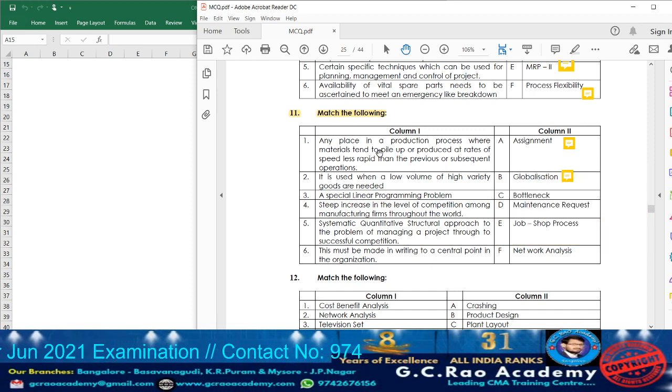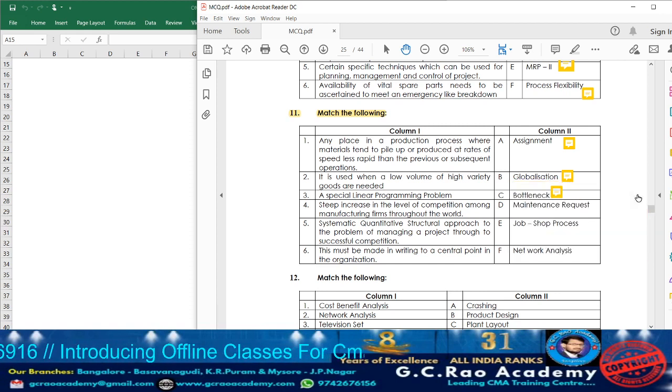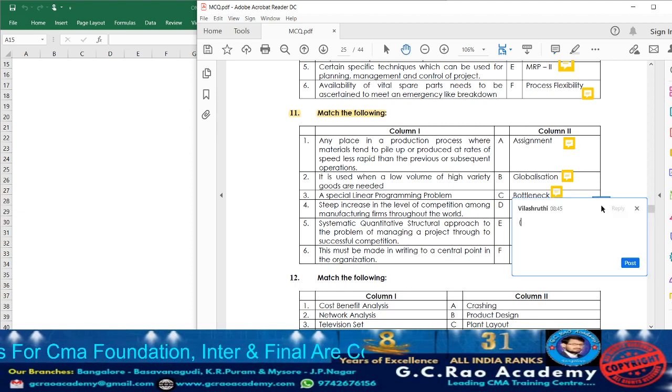Next, bottleneck. Any place in a production process where materials tend to pile up, because it is going to limit the production. The capacity of one particular work center will be lesser, due to which the process will be piled up. So accordingly we are going to call it bottleneck. Take down point number 1 against it. Maintenance request. This must be made in writing to a central point in the organization. So for point number 6, it is maintenance request. Write against that point number 6.